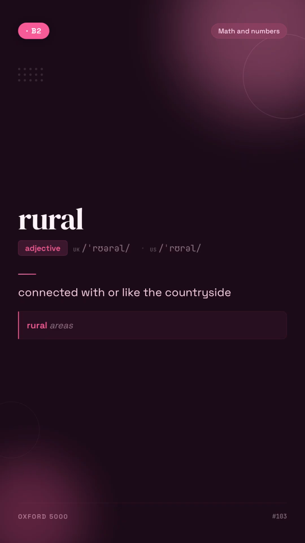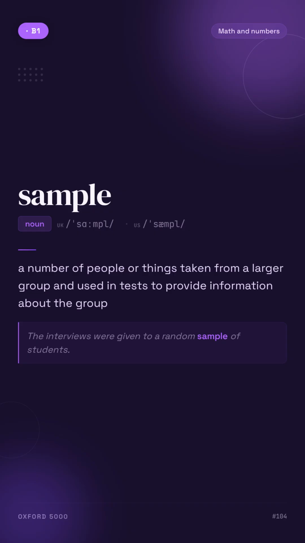Rural. Connected with or like the countryside. For example, rural areas. Sample. A number of people or things taken from a larger group and used in tests to provide information about the group. For example, the interviews were given to a random sample of students.